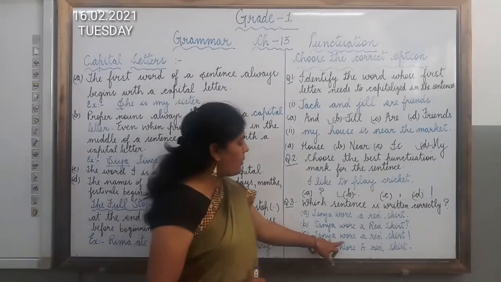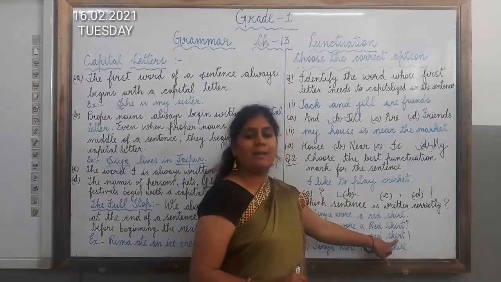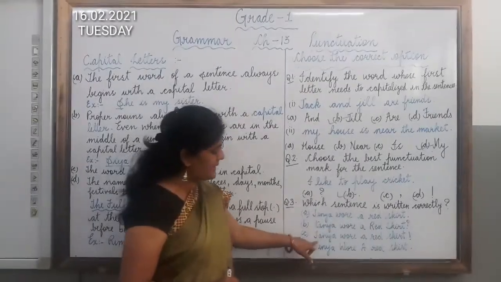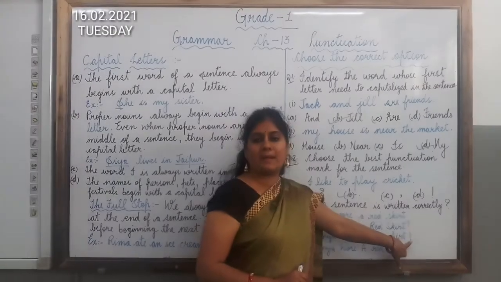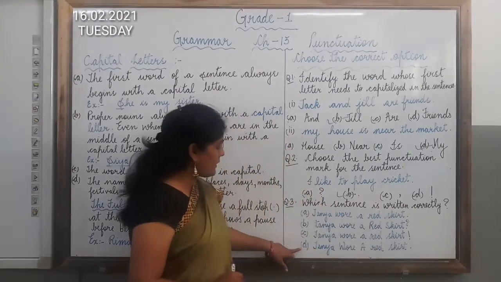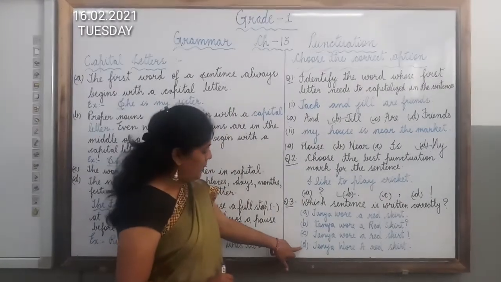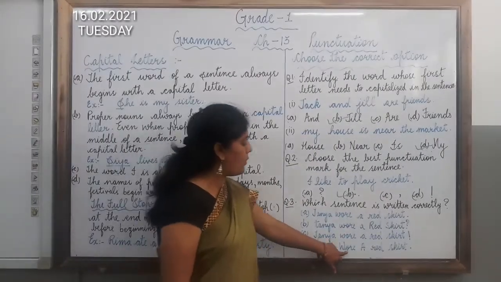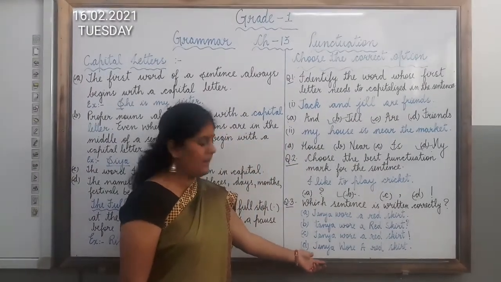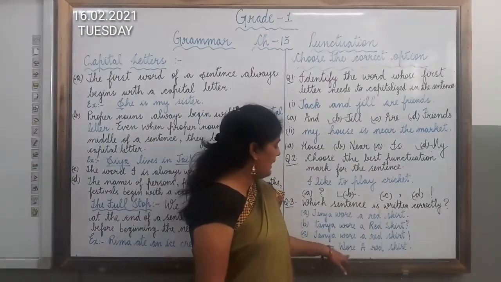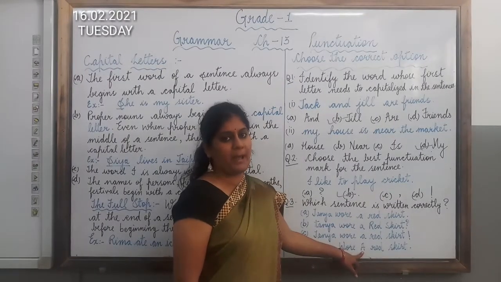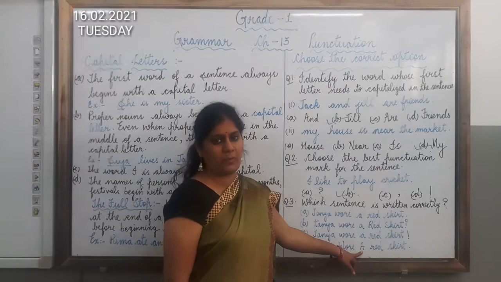Option C is Tanya wore a red skirt. Now the first letter begins with capital letter, it is correct. But at the end exclamation mark is used, that is not correct. So it is also the incorrect one. Option number D is Tanya Wore A red skirt. Now here Tanya T is capital, it is correct, but here W and A are written in capital, which should not be written in capital because these are not the proper nouns.